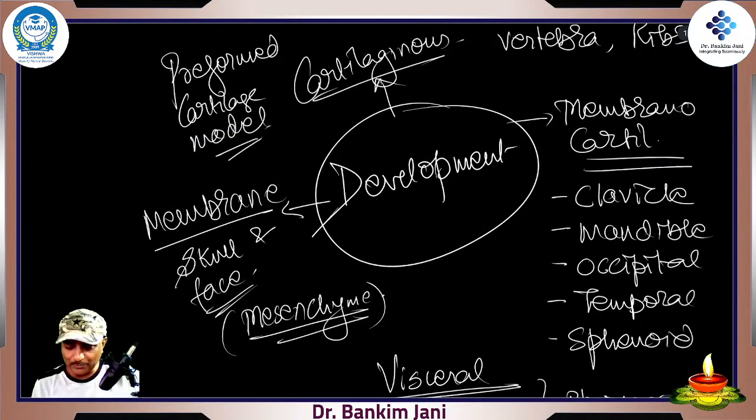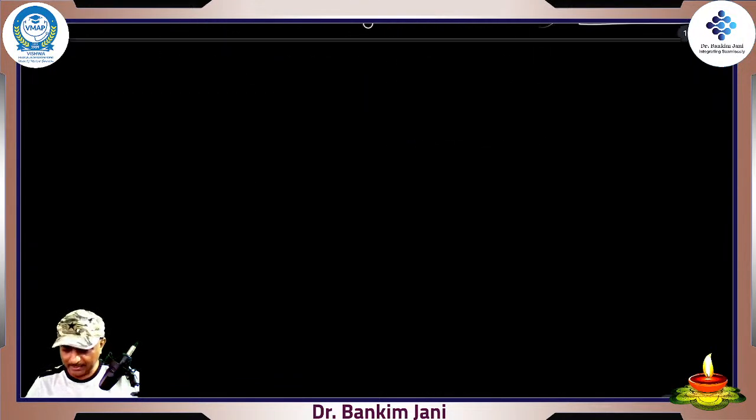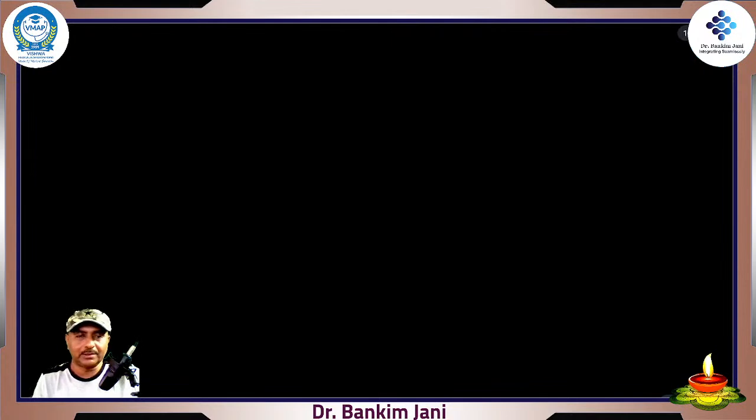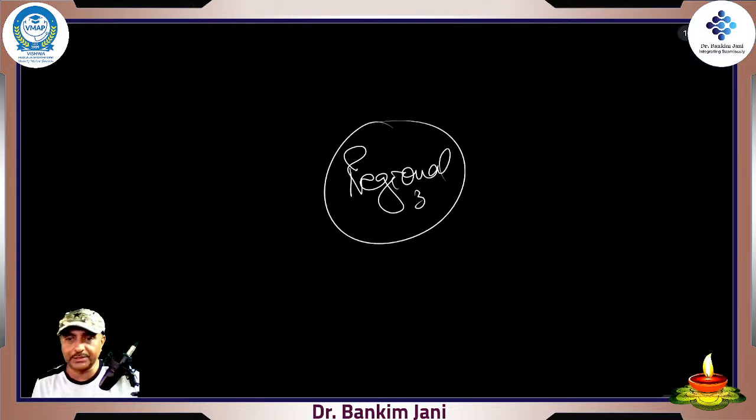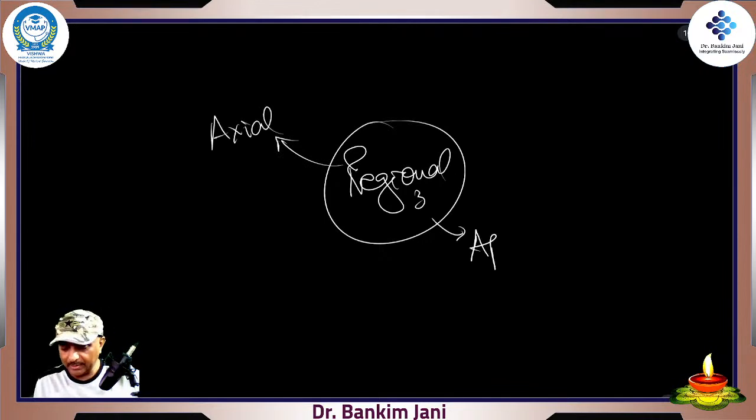Okay, so this was our second classification, that is the developmental. The third one, that is the easiest one, the regional one. Correct? That was our third classification, the regional one. And in regional, as we said, axial and appendicular.